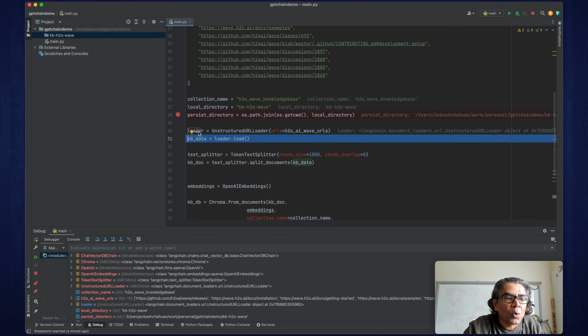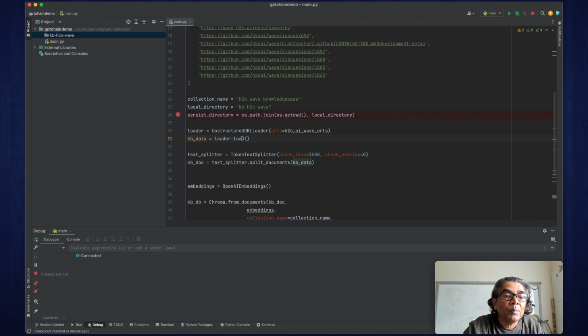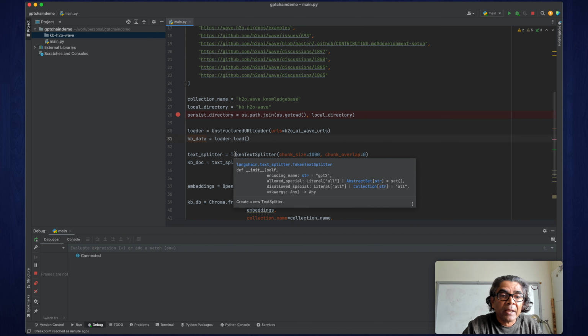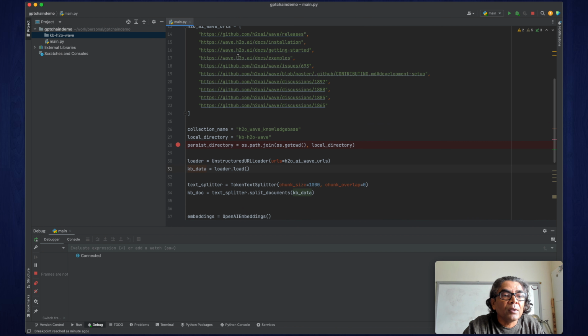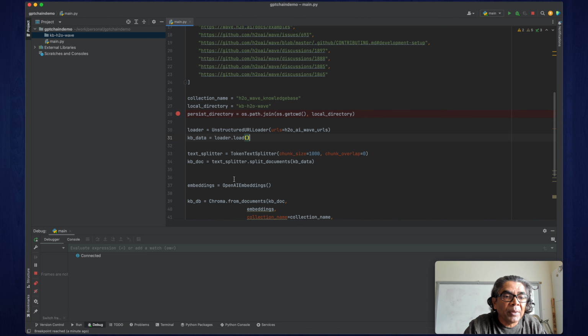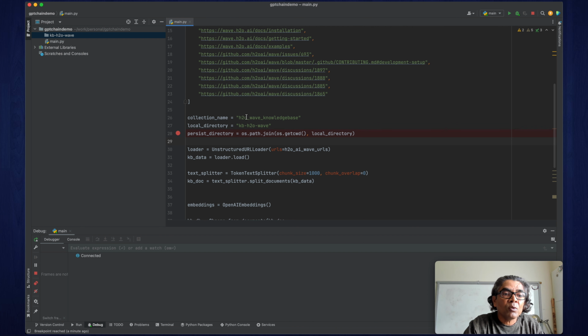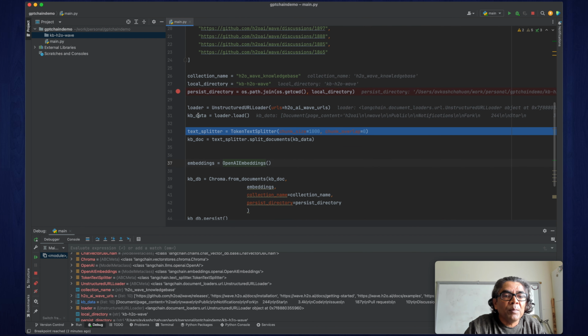At this point, the loader call is going to load. This is the time the request goes to the OpenAI backend. At this point, the URLs are being processed so that all the HTML content related to all of these URLs can be collected. Now this KB data has a collection of all that information which is stored in these URLs.